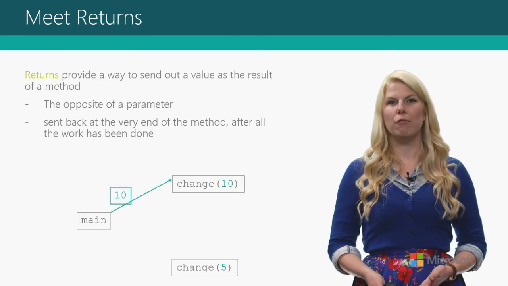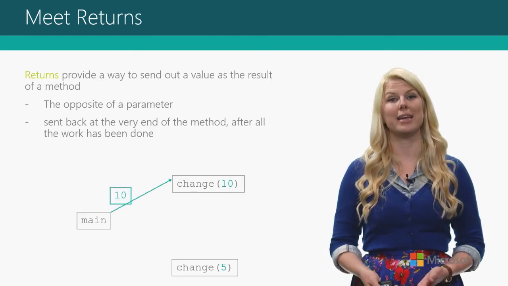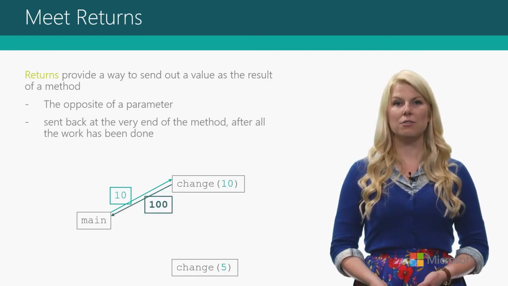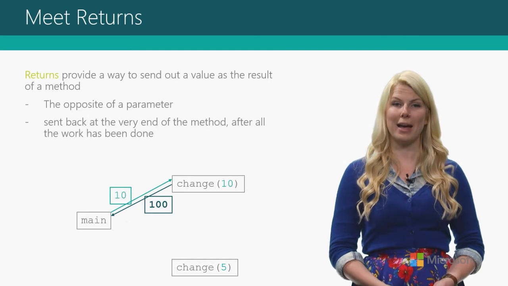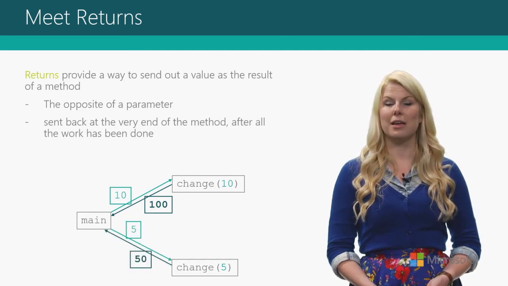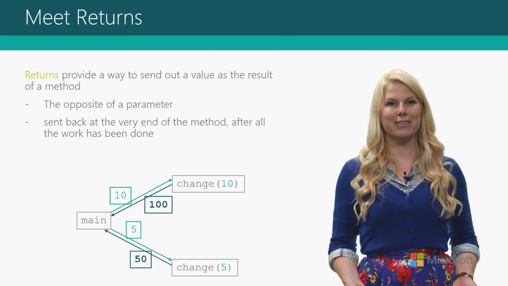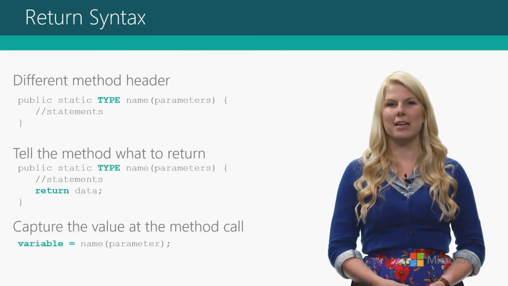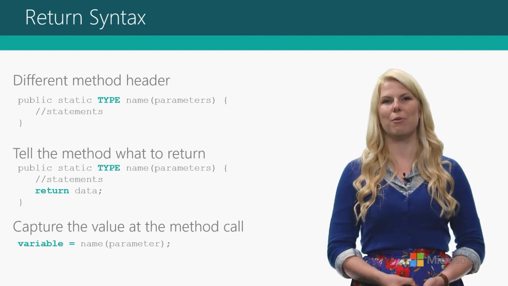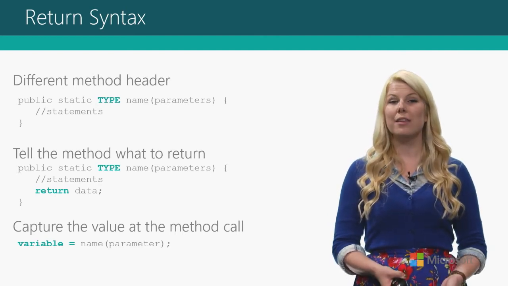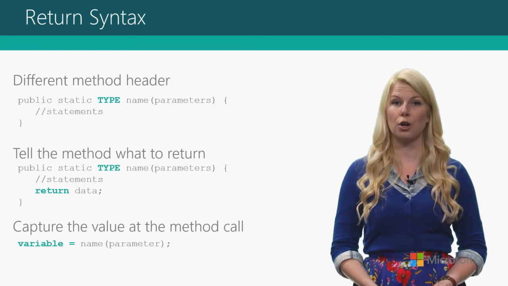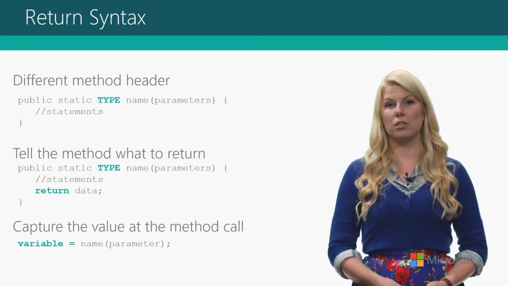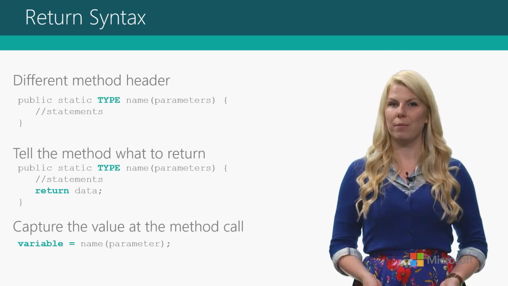You can think of parameters and returns as working together as one. You might pass information into a method, it's going to do some amount of work, and then pass information back out. And then you can do the same thing with the same method again and get different results. Again, you want to update the type of data that you want to return within the method header, and then you need to use the keyword return somewhere within your method. If you don't remember to use the keyword return, you're going to get an error.